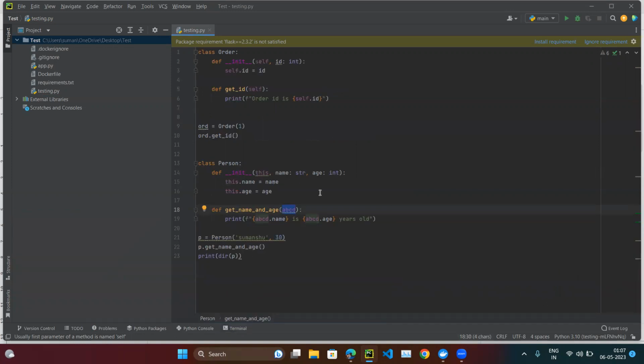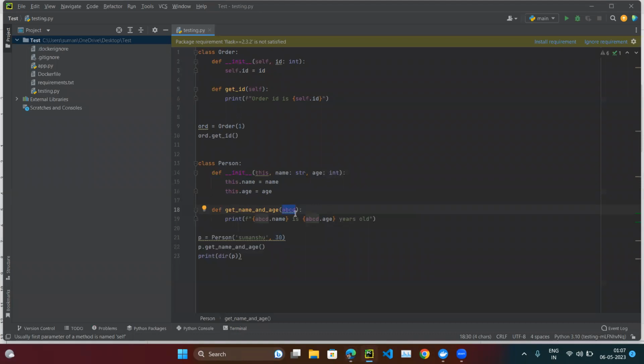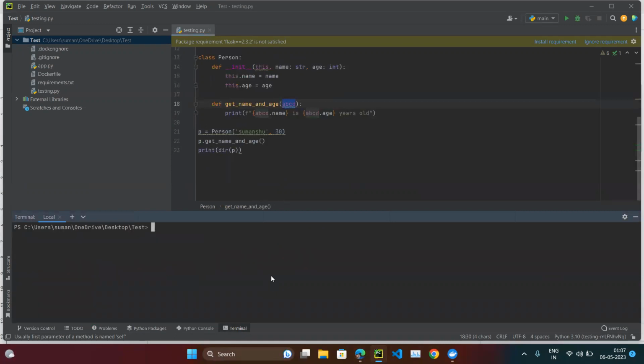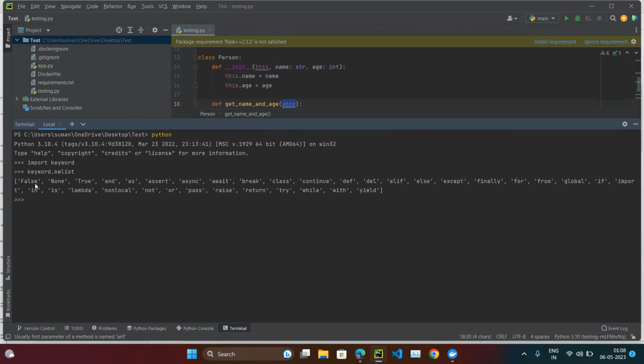So this is done. So what is self? We want to know, and can we use some other keyword instead of self? So the answer is yes. We already saw that yes, we can use, as in the example. Along with that, self is not a reserved keyword. But how can we verify whether self is a reserved keyword or not? If you go to the Python terminal and do just two lines of code, import keyword and keyword dot kwlist, and hit enter, you will get all the reserved keywords of Python.